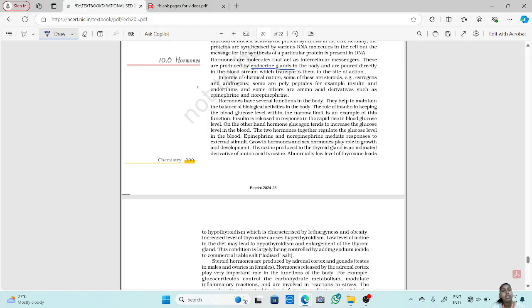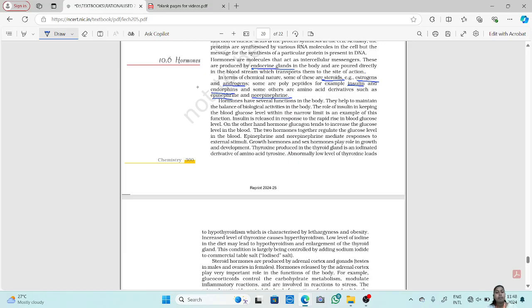They are produced in the endocrine glands and are transferred to the site of requirement through blood streams. Now in terms of chemical nature, some of these are steroids, for example estrogens and androgens. Some are polypeptides, for example insulin and endorphins, and some others are amino acid derivatives such as epinephrine and